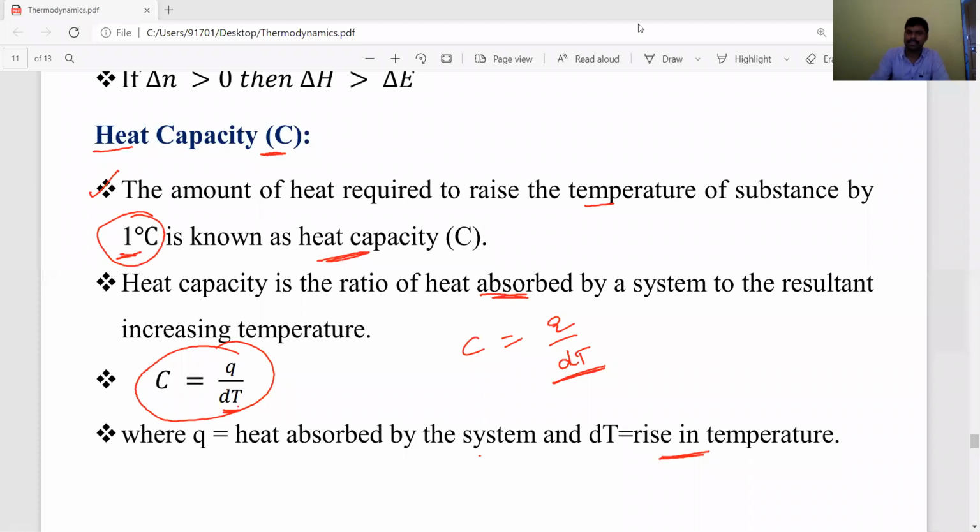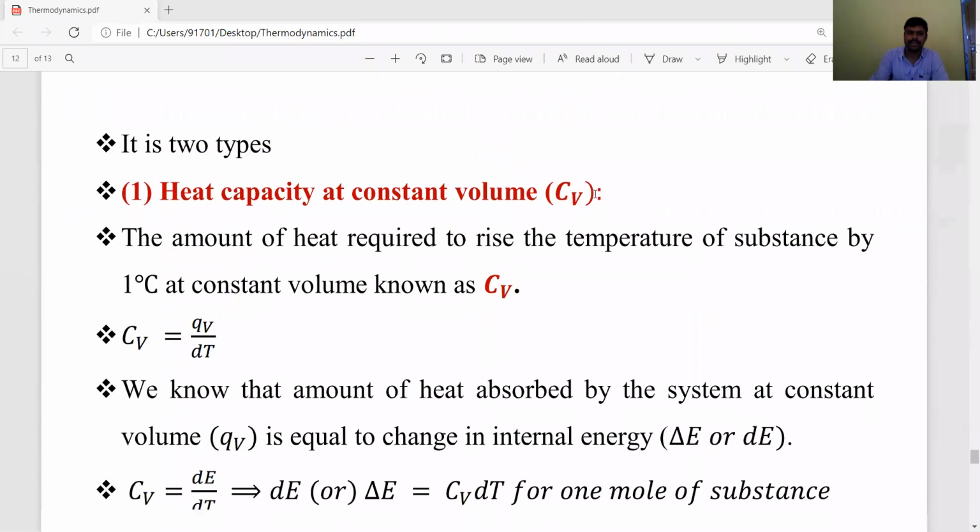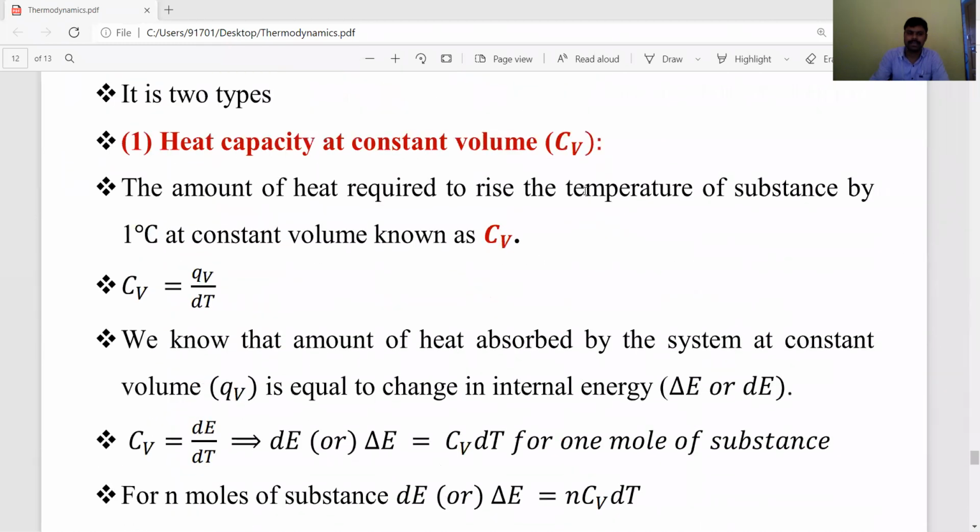Now, heat capacities are of two types. Listen carefully, dear students. One is heat capacity at constant volume, and the second one is heat capacity at constant pressure. Heat capacity at constant volume means the amount of heat required to raise the temperature of a substance by 1 degree centigrade at constant volume is known as CV. The symbol is CV. So simply, CV is equal to QV by dT,